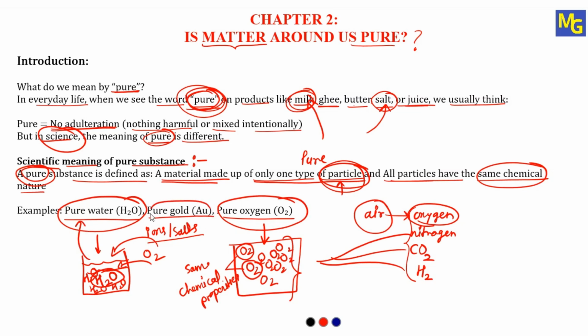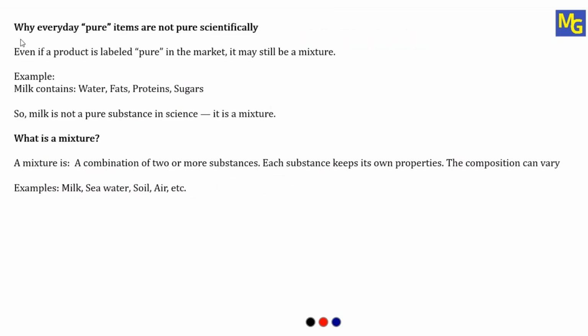In the same way, if you imagine gold, then the gold should consist of only Au atoms. There should not be any other particles. Then only we can call it pure. So this is the scientific meaning of the word pure. Now we'll see next why everyday pure items are not pure scientifically.